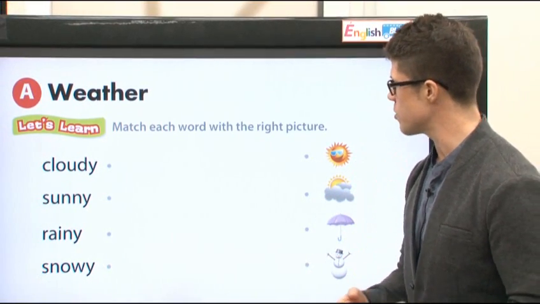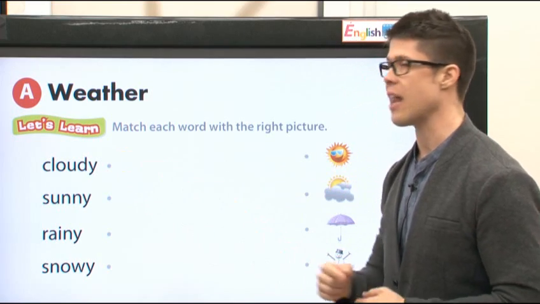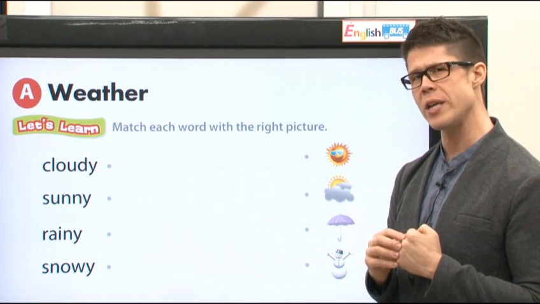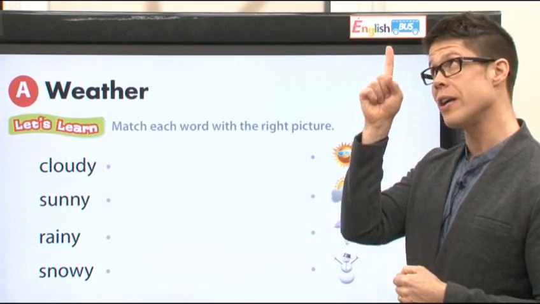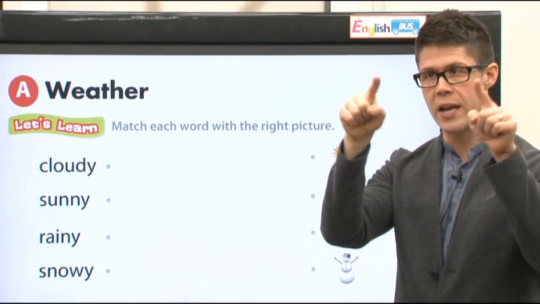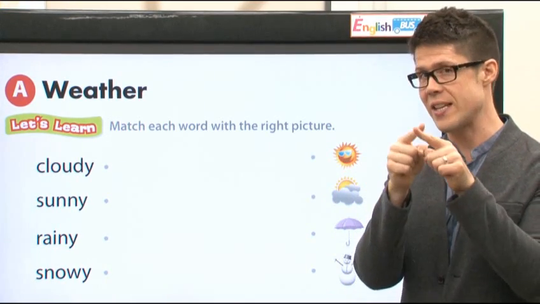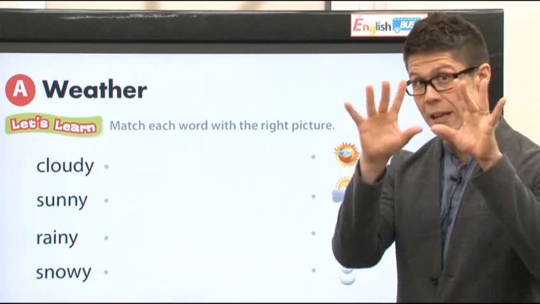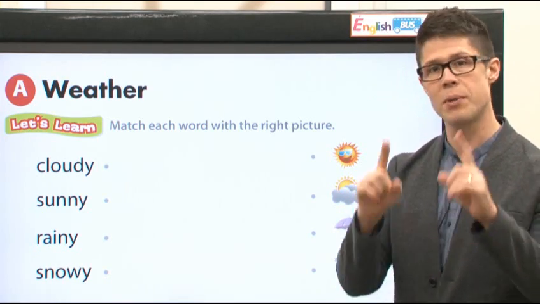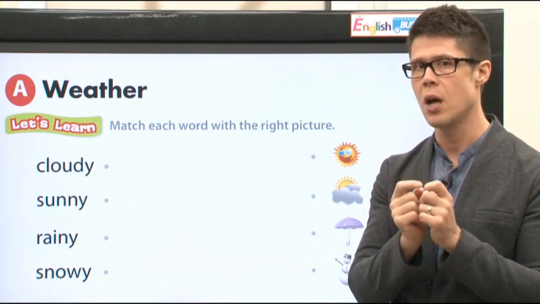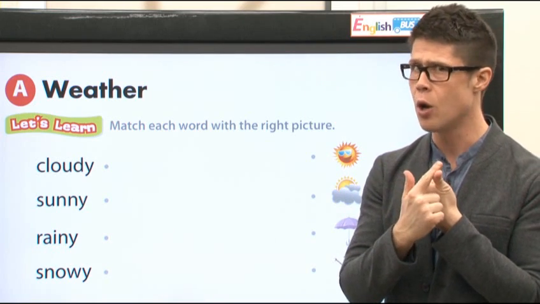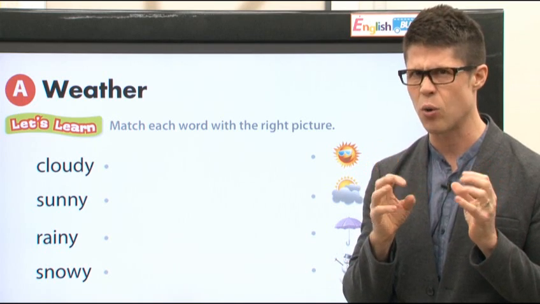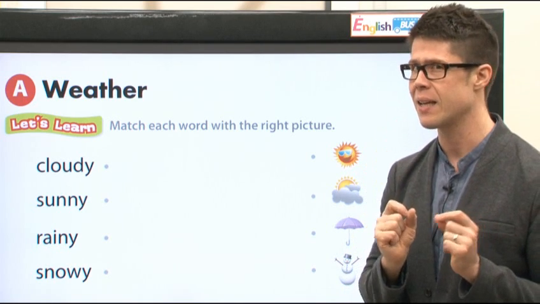Okay, our first word we have is cloudy. Do you know cloudy? Clouds are in the sky and they look like this. That's right. Sometimes rain falls from the clouds, but sometimes it's just a cloud. A cloud can be white or gray or even a little bit black.